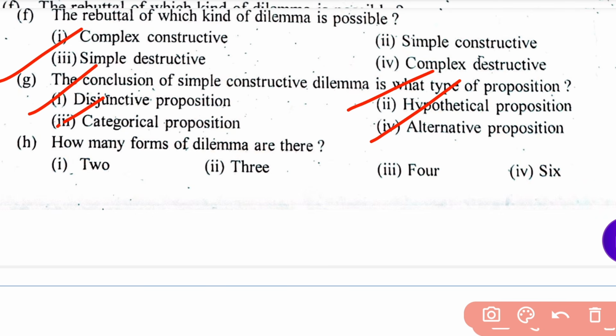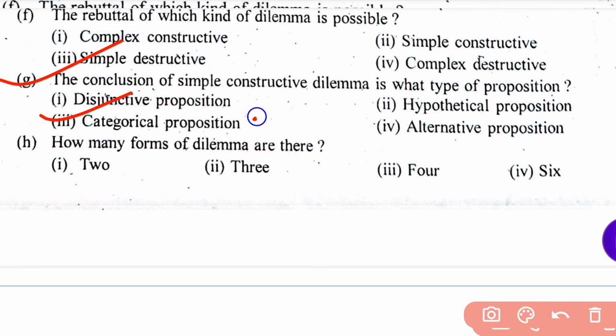Read this question, and the right answer is option 3, categorical proposition. Okay, you match your answer.